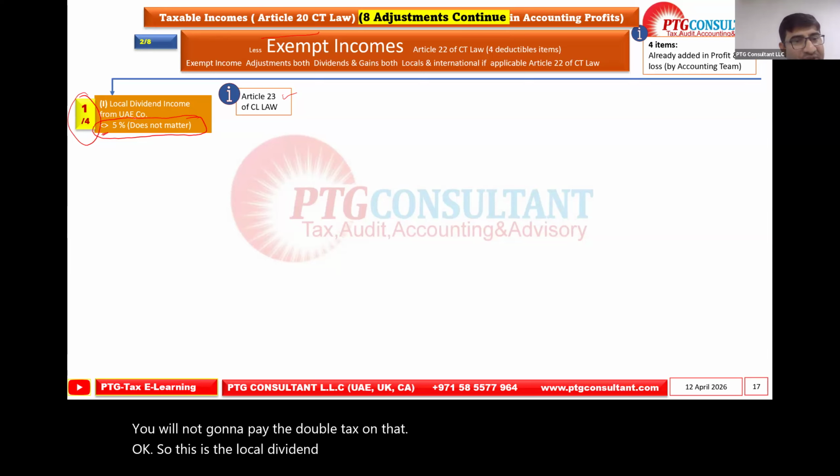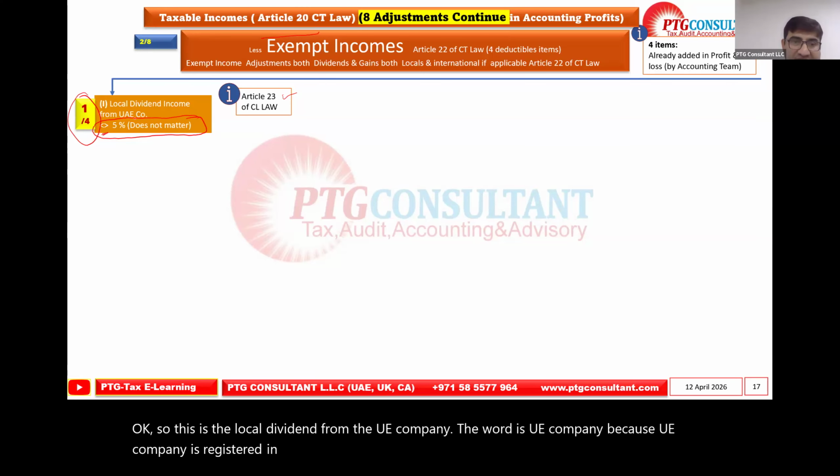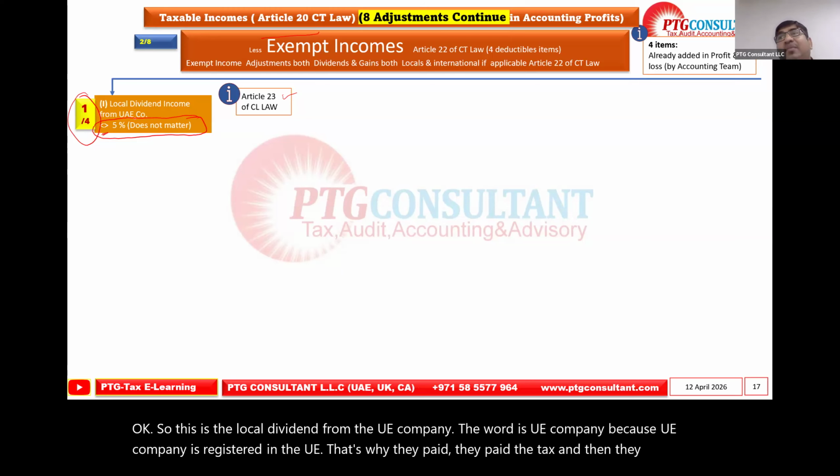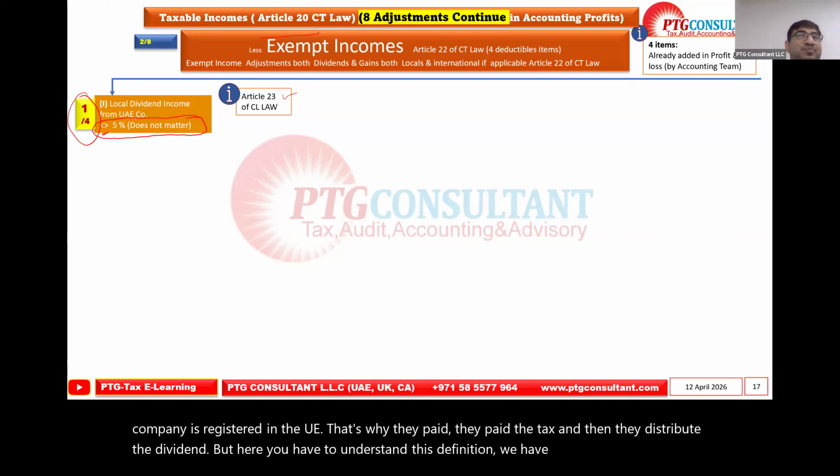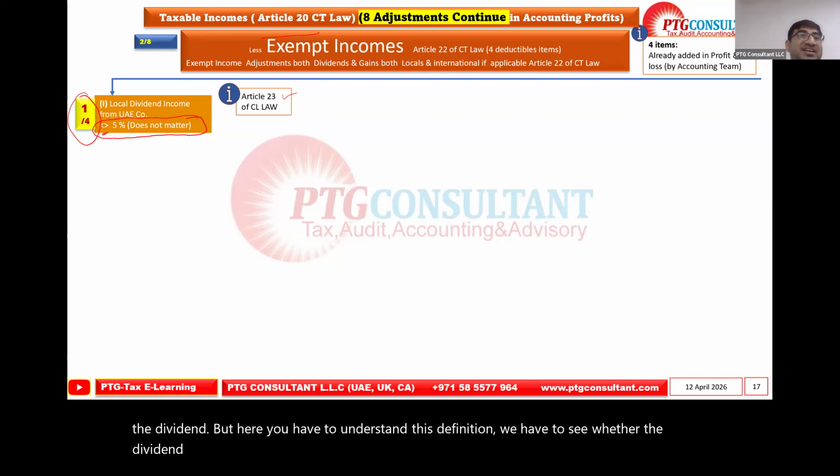The word is UAE company because it is registered in the UAE. That is why they paid the tax and then distributed the dividend. But here you have to understand this definition. We have to see whether the dividend is paid after tax or before tax. This is another interesting point.